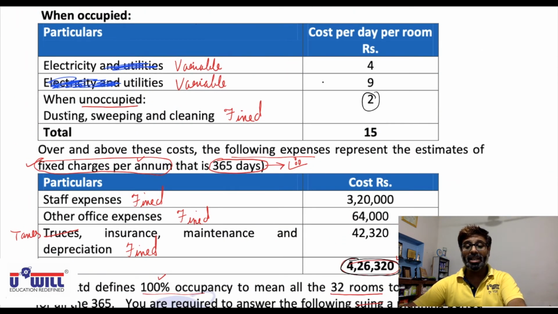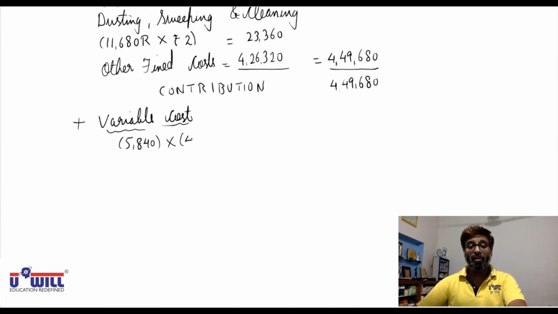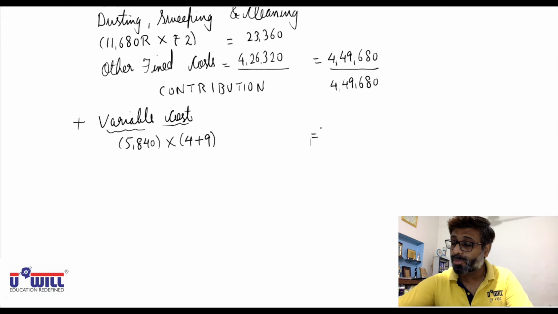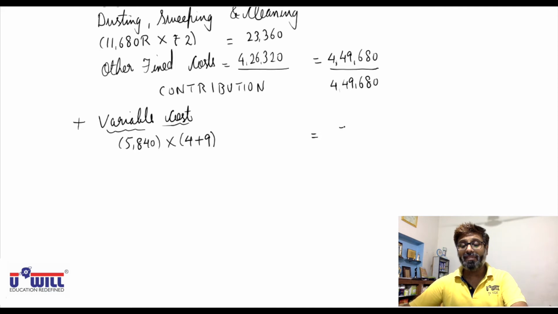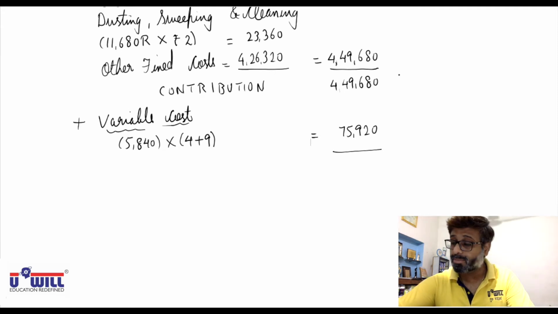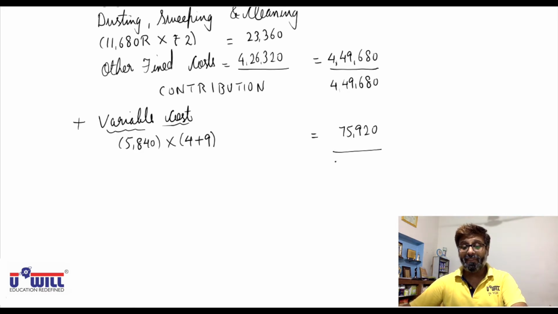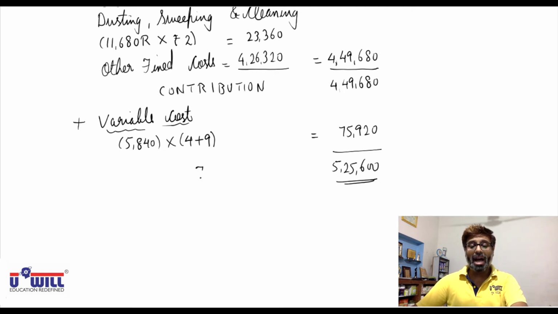Electricity 4 plus utilities 9. So can I say 13 is the variable cost? Electricity 4 plus utilities 9, so 13. 5,840 into 13. The variable cost comes to 75,920. So if you go reverse, what is the amount you have to charge from the customers for all the rooms? 4,49,680 plus 75,920, 5,25,600 is what we have to charge, the total amount for all the rooms going on rent.